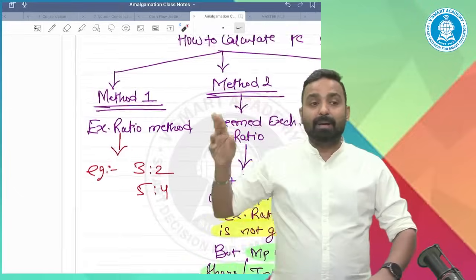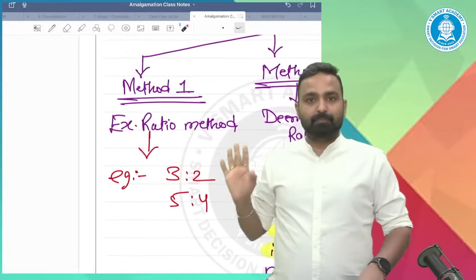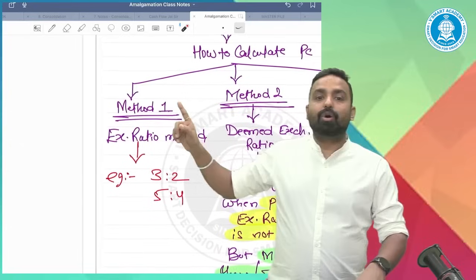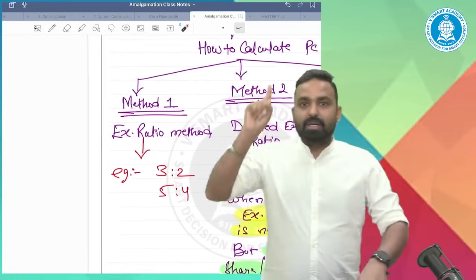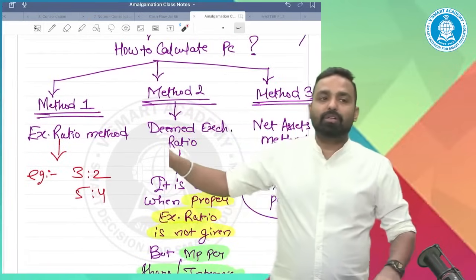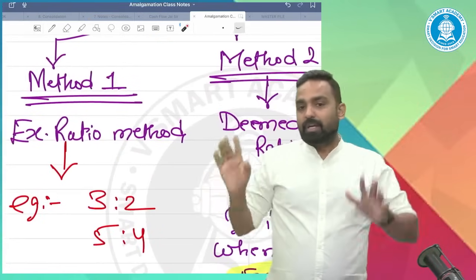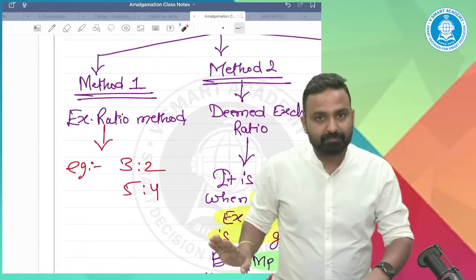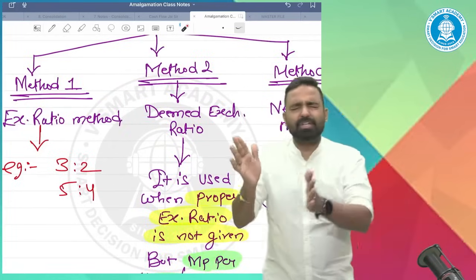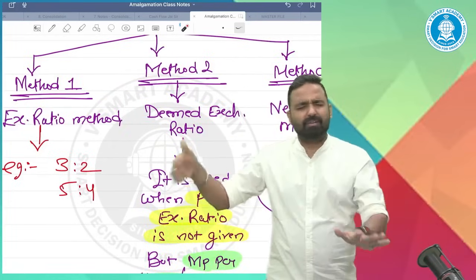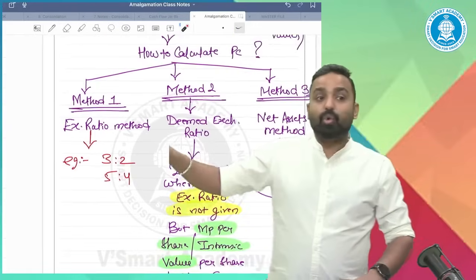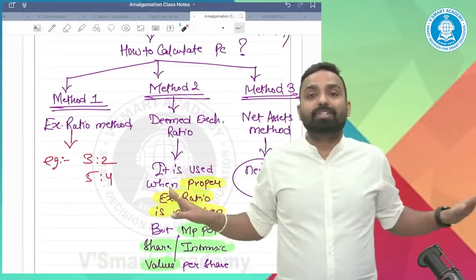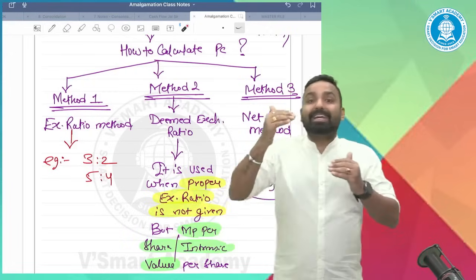calculate the PC by applying method 1 if possible. Whenever you calculate the PC, always go with the sequence. The first preference you will always give is to the exchange ratio method. This method will be applied only when the exchange ratios are given. If the question is giving you exchange ratios, apply it. If the question is not giving you exchange ratios, now apply the second method.